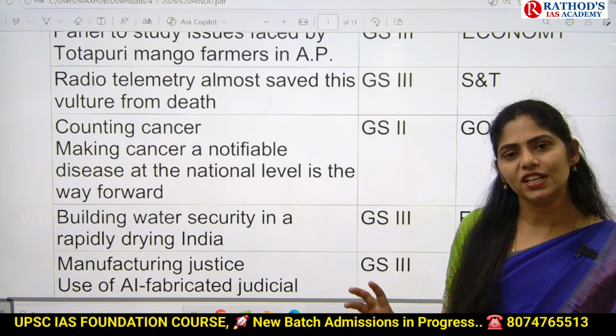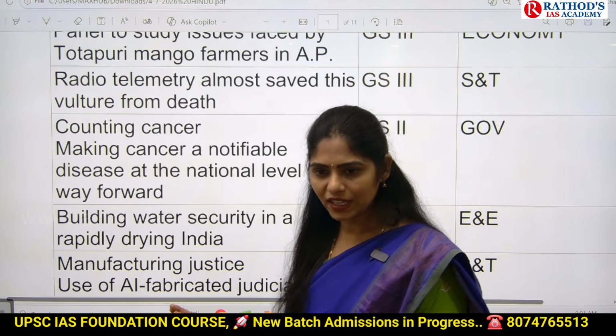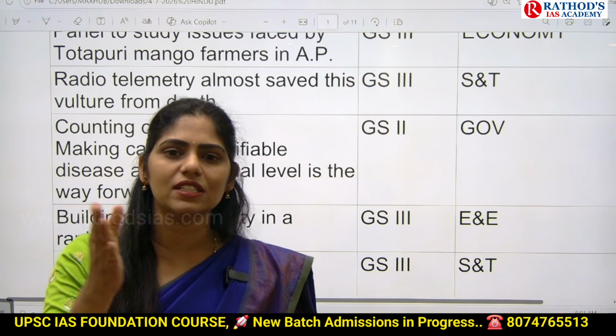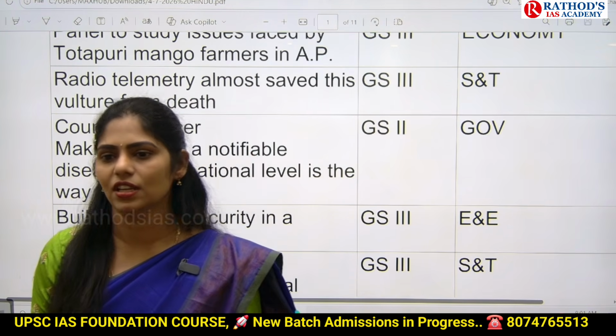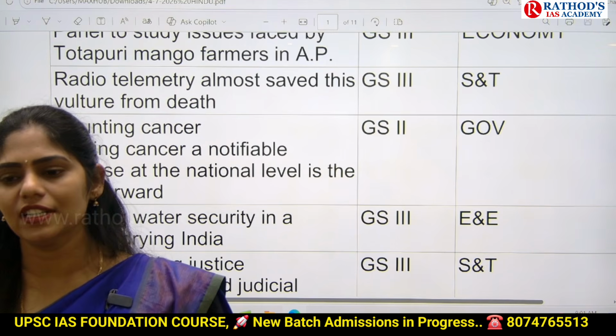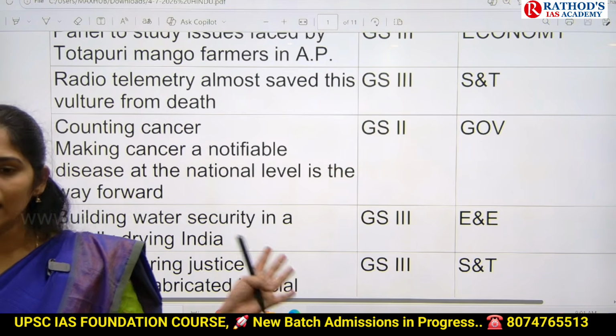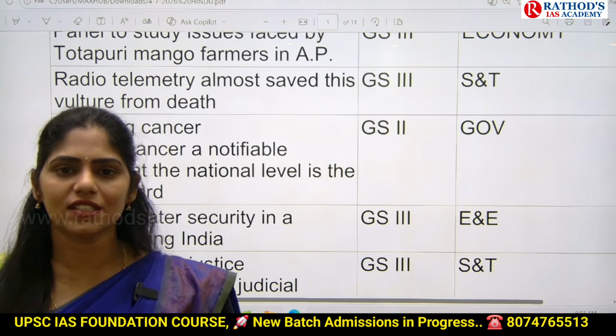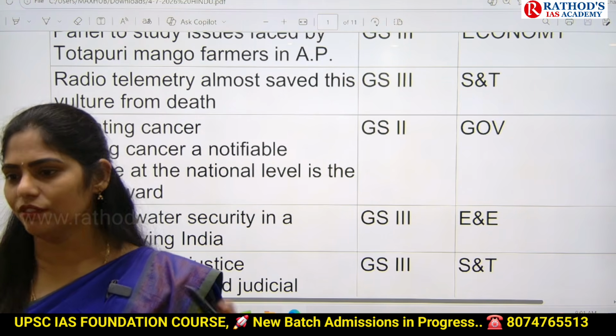So here we have to understand what is the meaning of a notified disease and what are the advantages we are going to get if any disease is declared as a notified disease, and why this article is saying that cancer should be a notified disease. You have to understand that, and even you have to see what will be the impact if we are notifying this cancer as a notified disease.